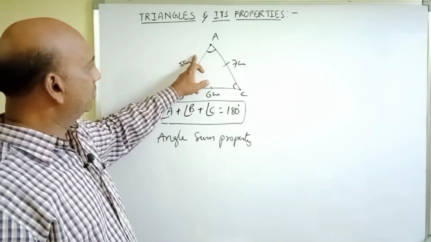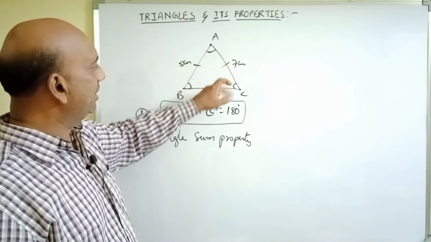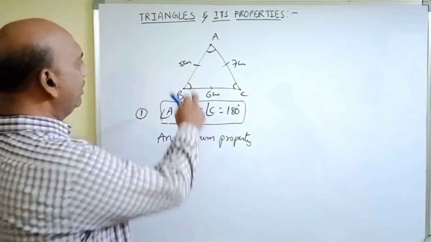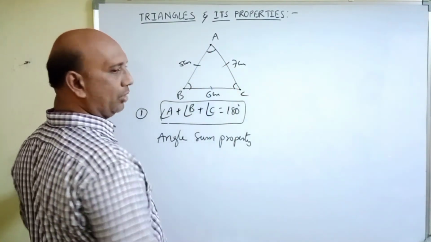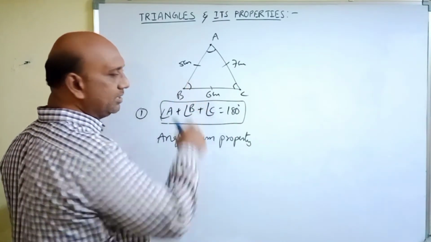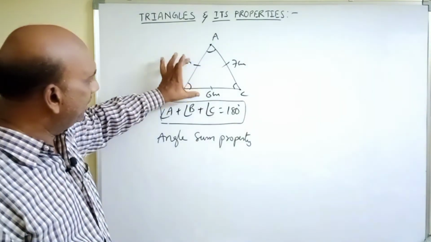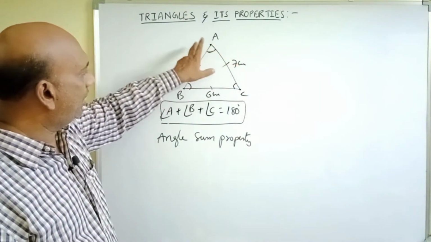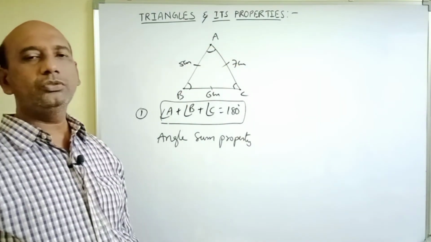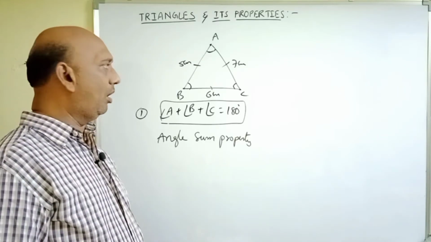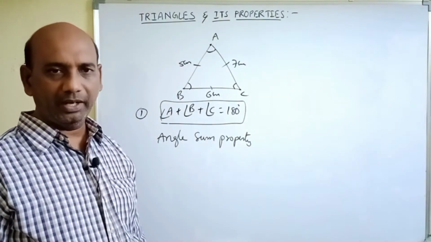Also, 5 plus 7 is 12, and 12 centimeters is greater than 6 centimeters. So the sum of any two sides of a triangle is always greater than the third side.